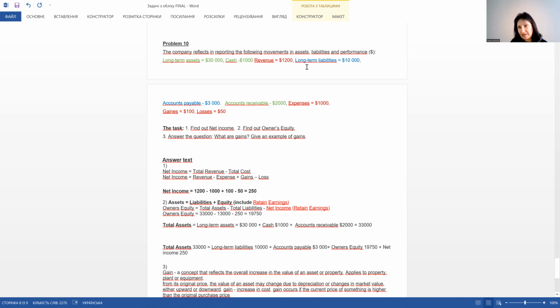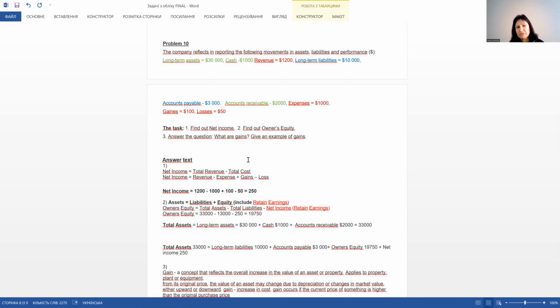Now I list the elements. Long-term liabilities, accounts payable, accounts receivable, expenses, gains, and losses. And the task is: first, find out net income. The second, find out owner's equity. And the third, answer the question, what are gains? Give an example of gains. It's something like a theoretical element of this problem. And so how to solve this problem?